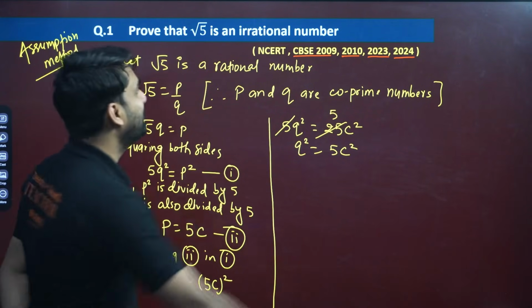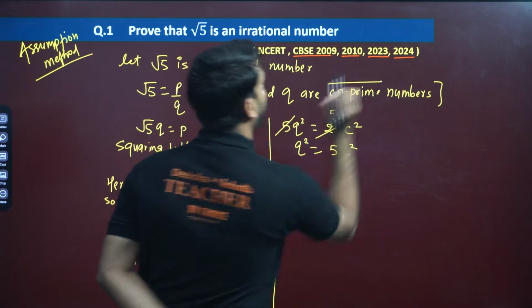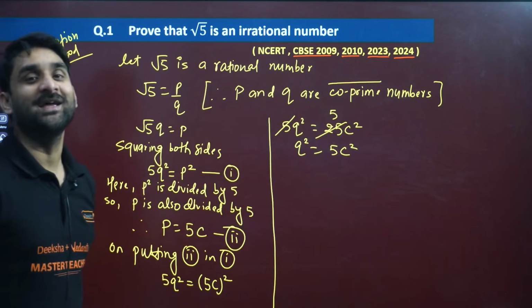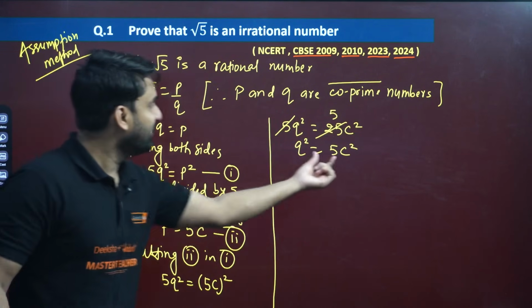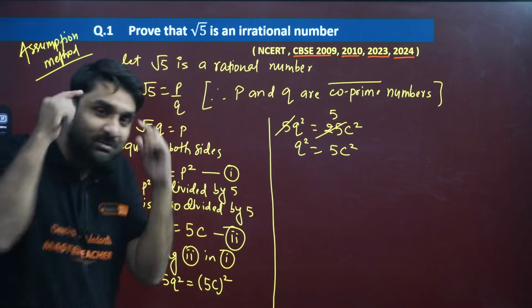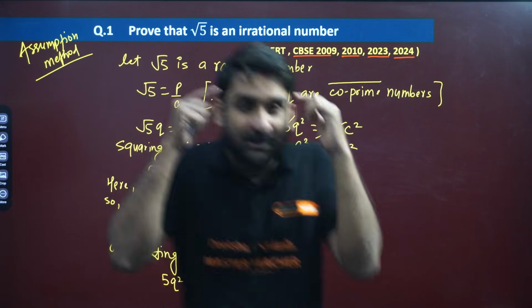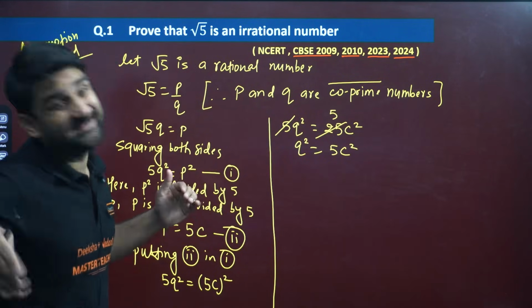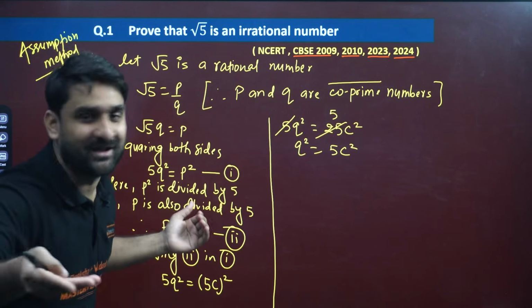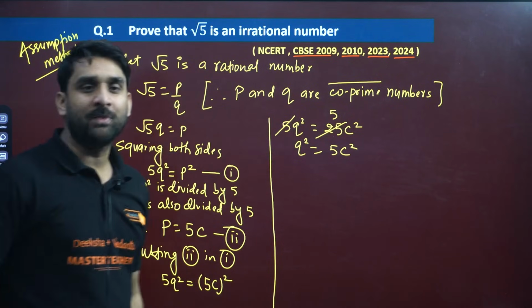Come on. P and Q are both co-prime numbers. But what are we getting here? We are getting one more common factor. P is divisible by 5 and here Q is also divisible by 5. It means that our assumption has some contradiction, some error. Why? Because P and Q are co-prime numbers.